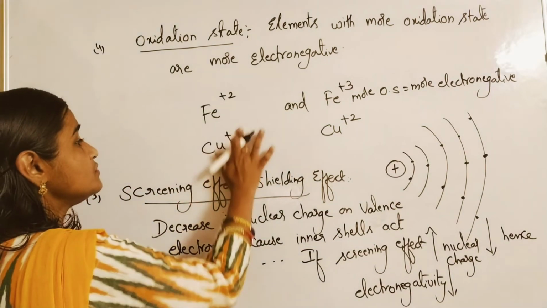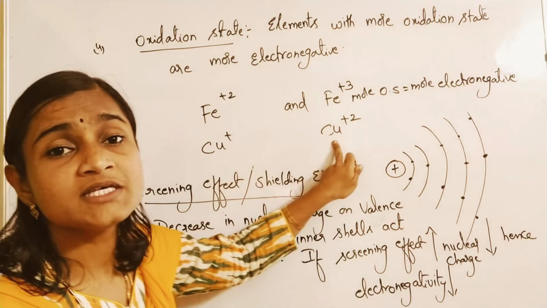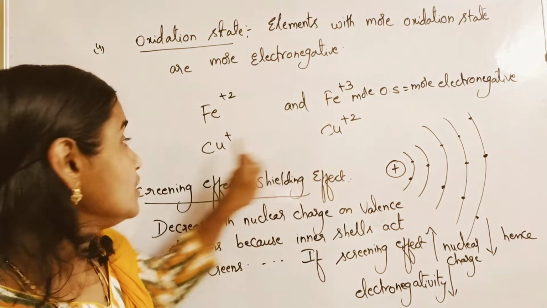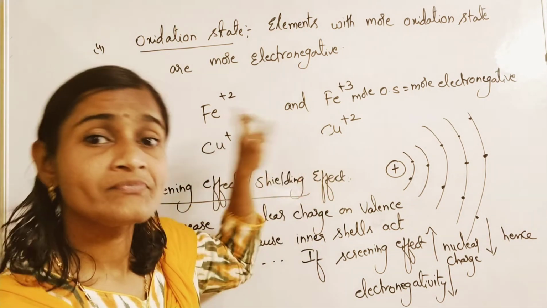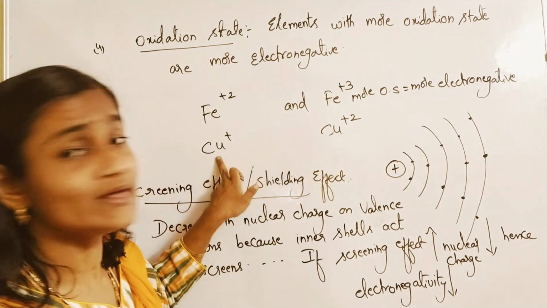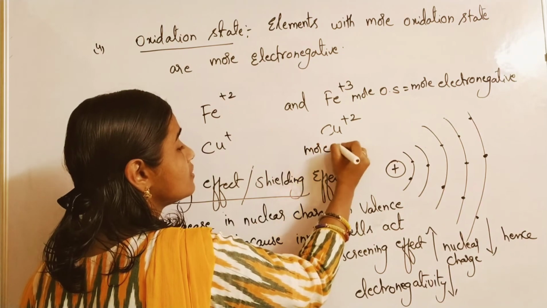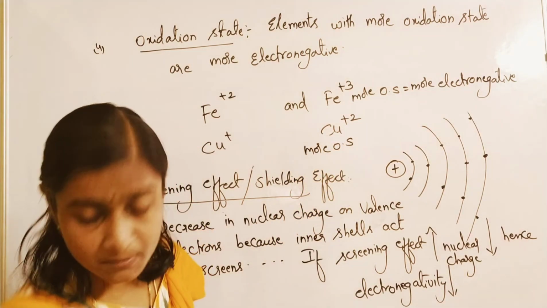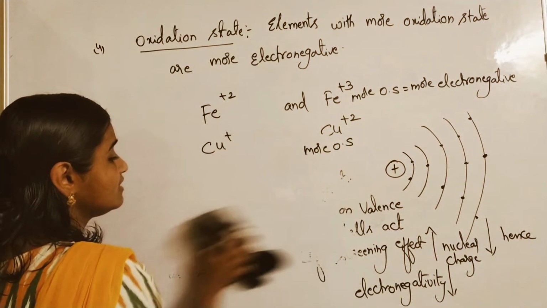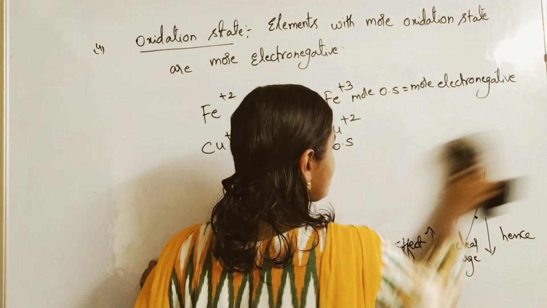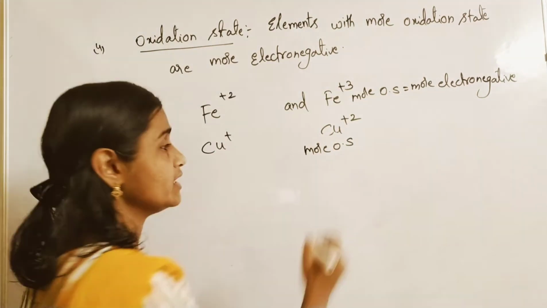Even here, Cu+ and Cu2+: less valency, less charge, -ous is the suffix, cuprous ion; cupric ion for the higher one. So more oxidation state means more electronegativity.